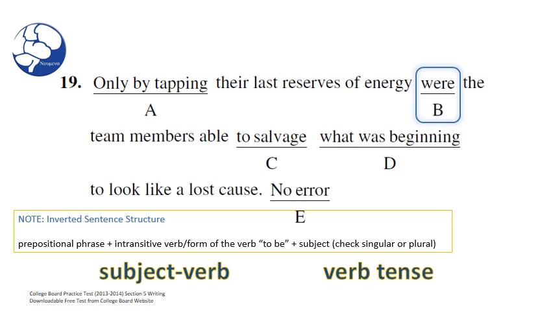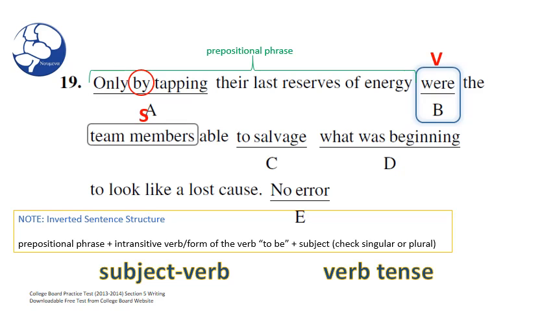Now, if you look at A, you'll see by is a preposition, and the prepositional phrase is only by tapping their last reserves of energy. That whole thing is a prepositional phrase. So if you're wondering, well then, what's their last reserves of energy? Well, that's the object to the verb form tapping. Remember we went over tapping as a verb form? So, and then comes the verb were.